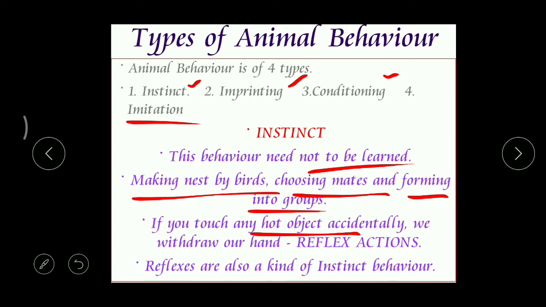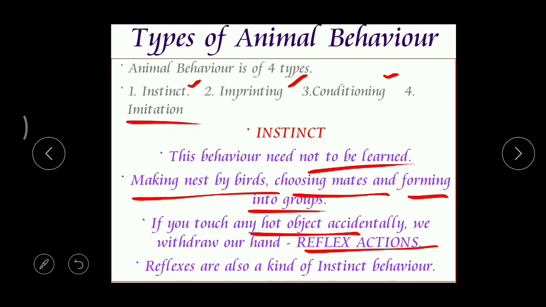So here the hot vessel is a stimulus, and this withdrawal is the response. What do you call that kind of property and action? We call them reflex actions. Even these reflexes are not learned. Did you learn this from anyone?